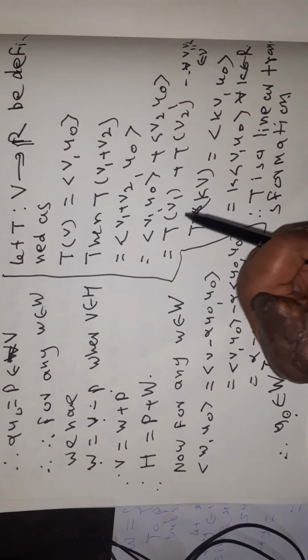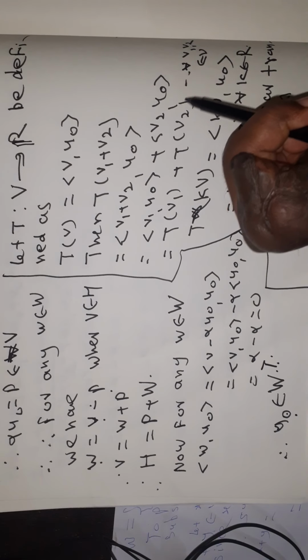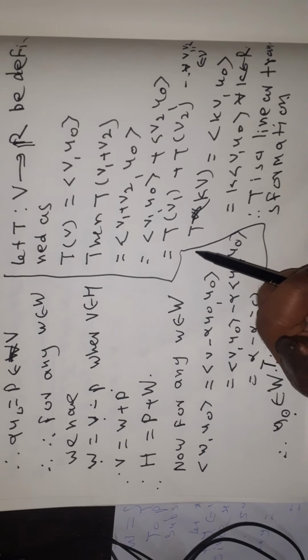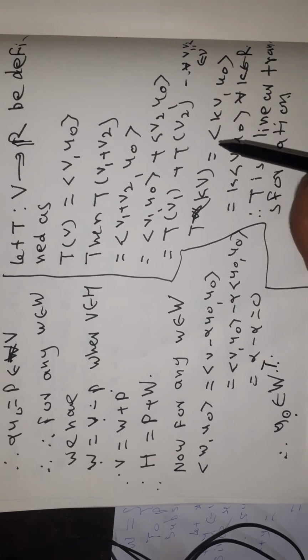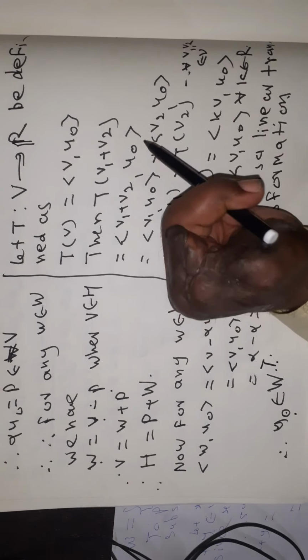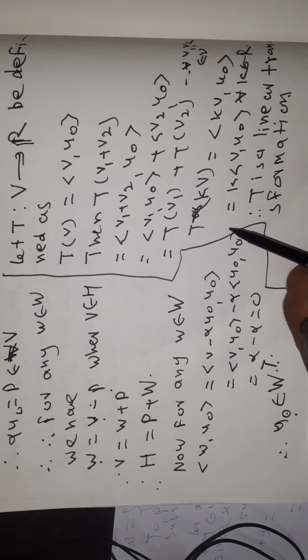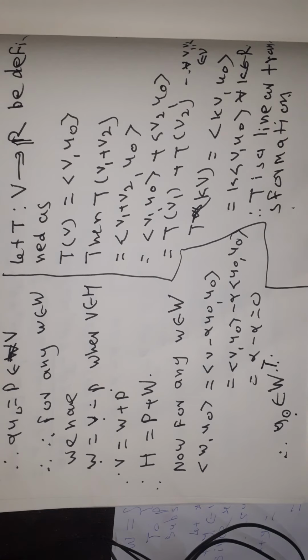By the distributive law, it is equal to the inner product of V1 and U0 plus the inner product of V2 and U0, which is equal to T of V1 plus T of V2. Therefore, for all V1, V2 belonging to V, T of V1 plus V2 is equal to T of V1 plus T of V2, and T of kV is equal to k T of V. Therefore, T is a linear transformation.